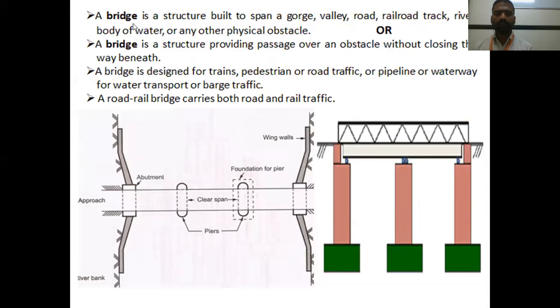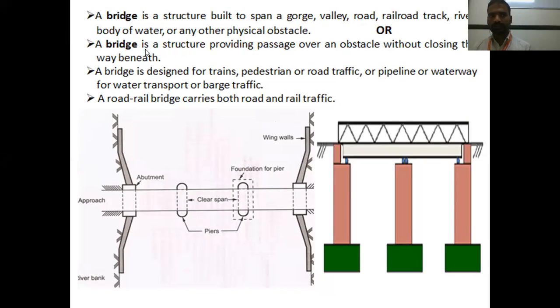You can define it like this also. A bridge is a structure built to span a gorge, valley, road, railroad, track, river, body of water, or any other physical obstacle. A gorge means a flow of water, or a valley, or a road, or a railroad, or a track. If there is an obstacle to our travelling, in order to overcome that we have to build a structure. That structure is called a bridge.